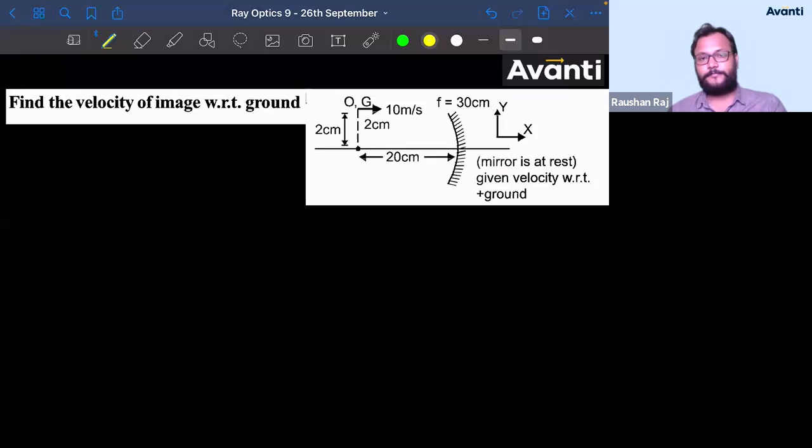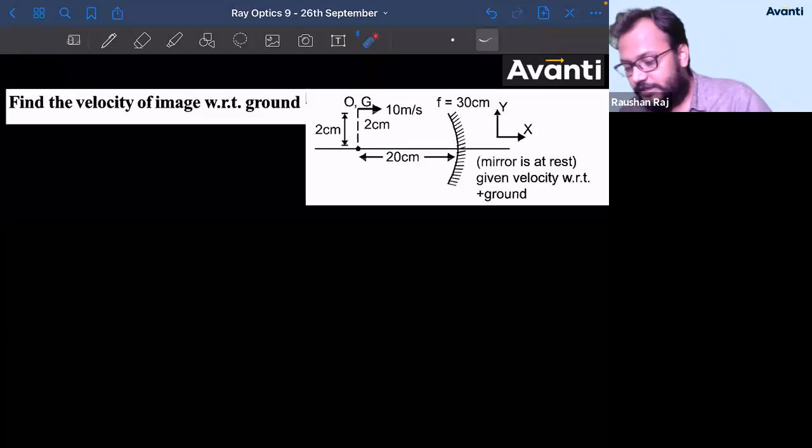Okay guys, whatever we have studied in boards class, what was the velocity condition? Did you understand? The condition was when the object is moving along the principal axis and on the principal axis. Here, look, it is moving parallel to the principal axis. That is true. It's not on the principal axis. So the condition will change here. Come on guys, try to get the answer for this.